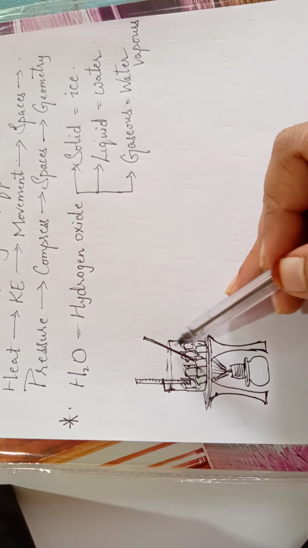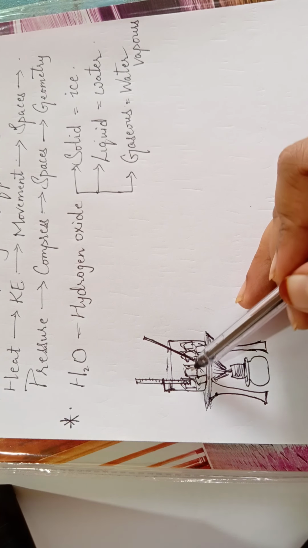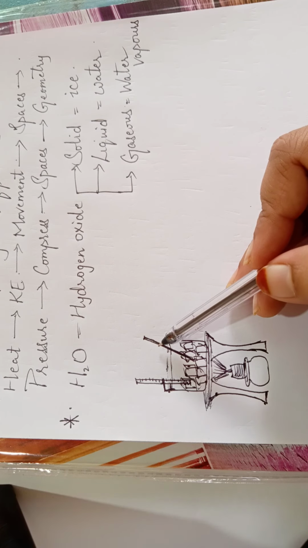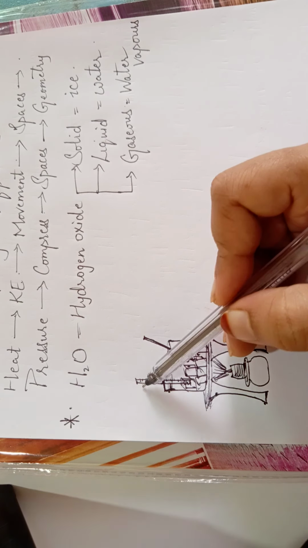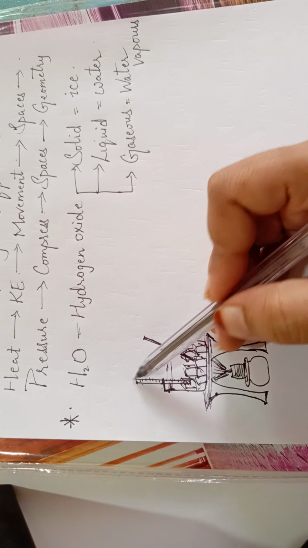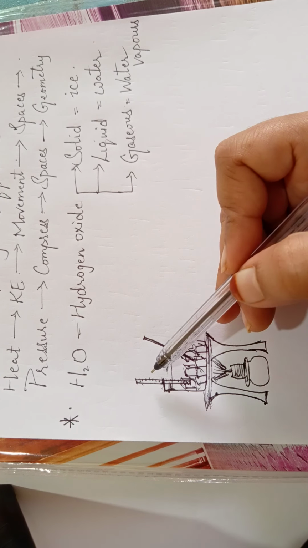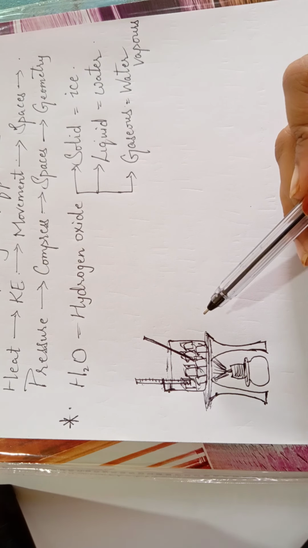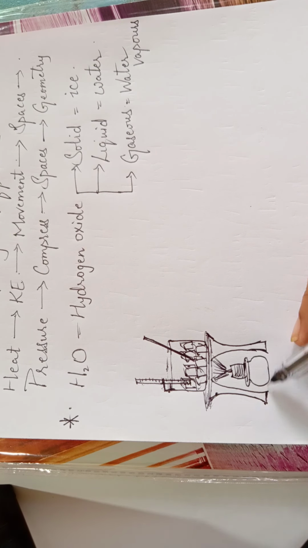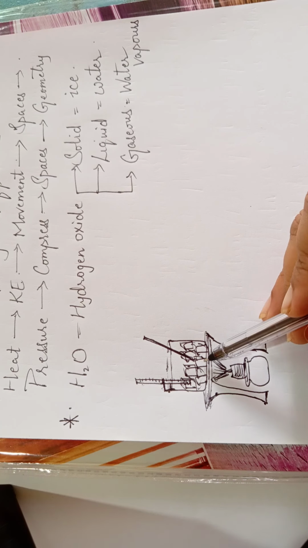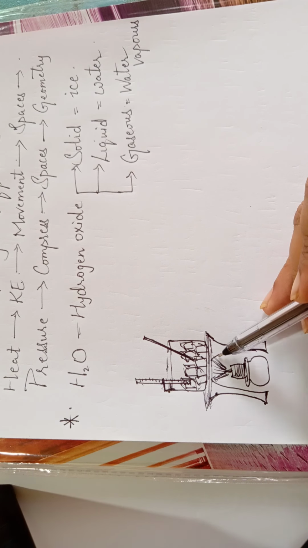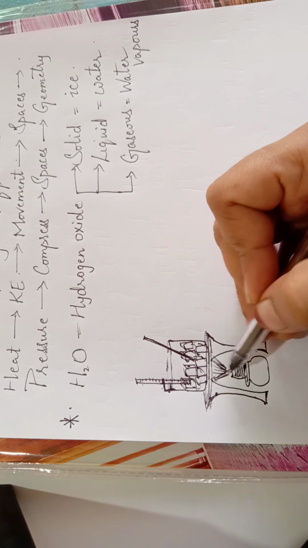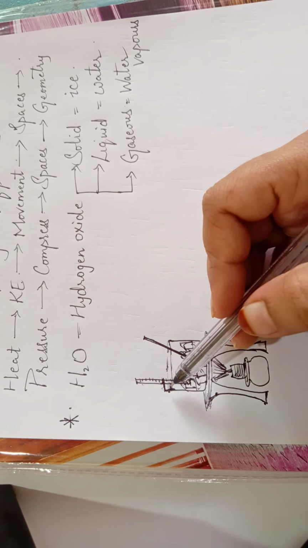So here we are taking a beaker, we are taking some ice cubes, we have put them into that beaker, then placed a glass rod so that we can stir it while heating. Then with the help of a clamp, we have placed a thermometer. Here we are using the thermometer to note the temperature, at what temperature the change can be observed. Then here we have a Bunsen burner to supply the heat to this material, to the ice cubes. Once we start heating this, note down the readings.